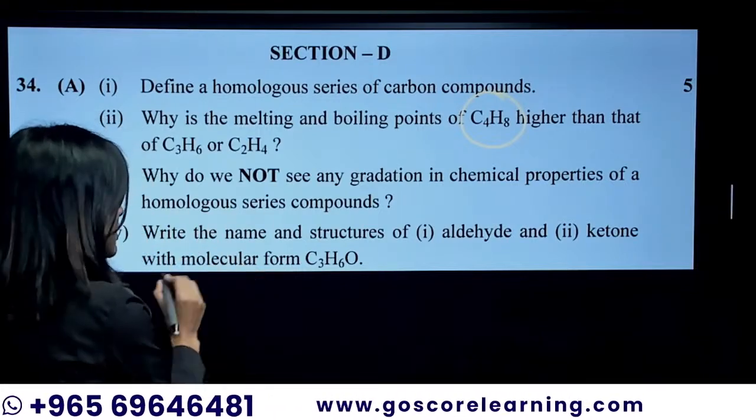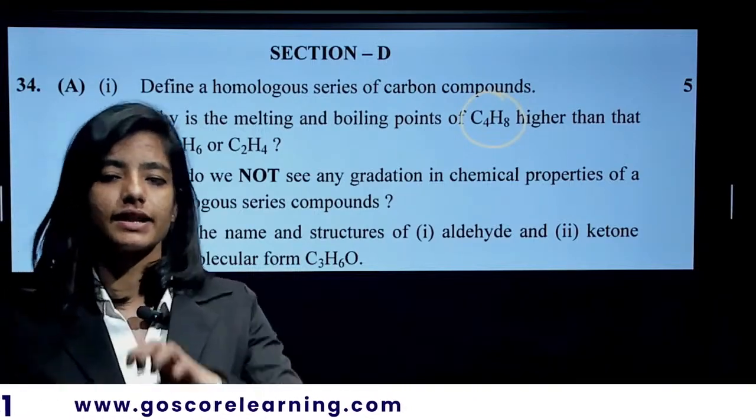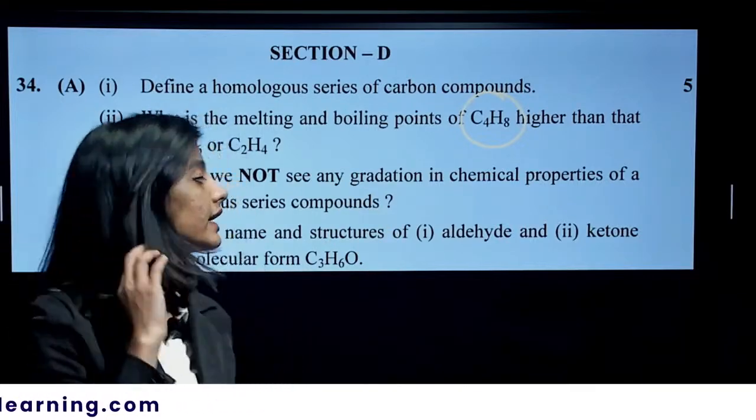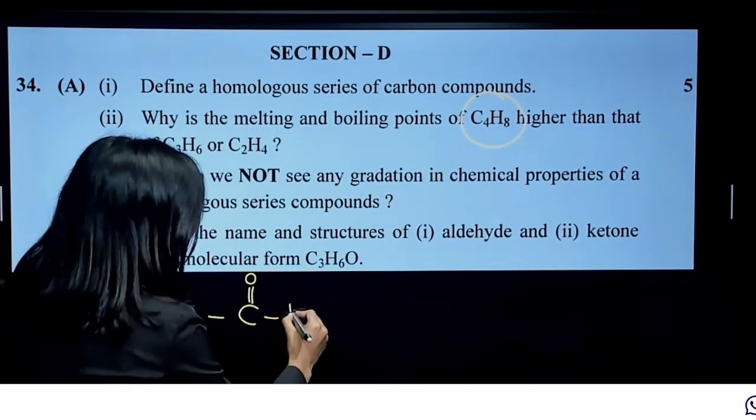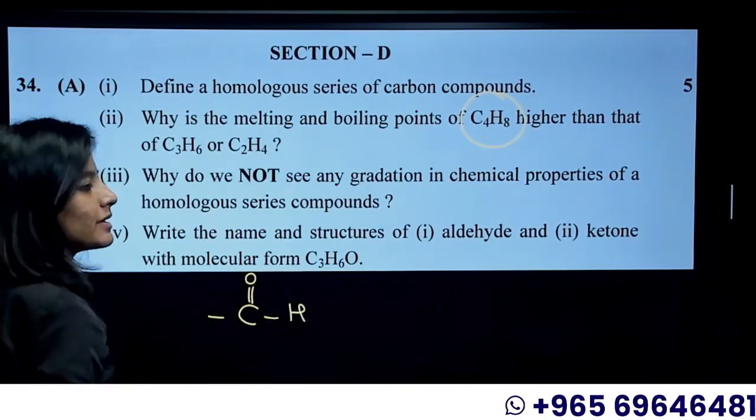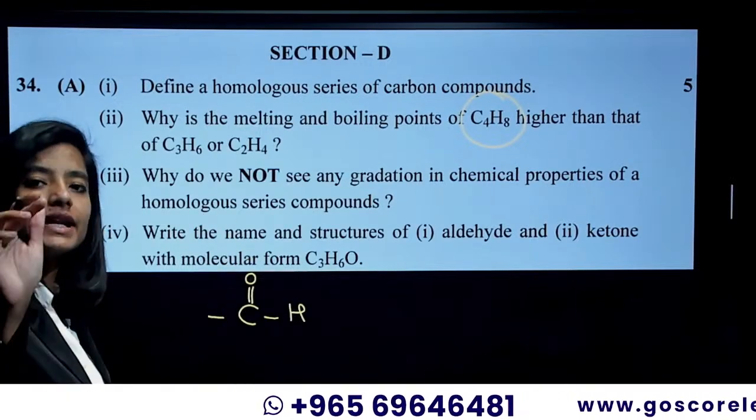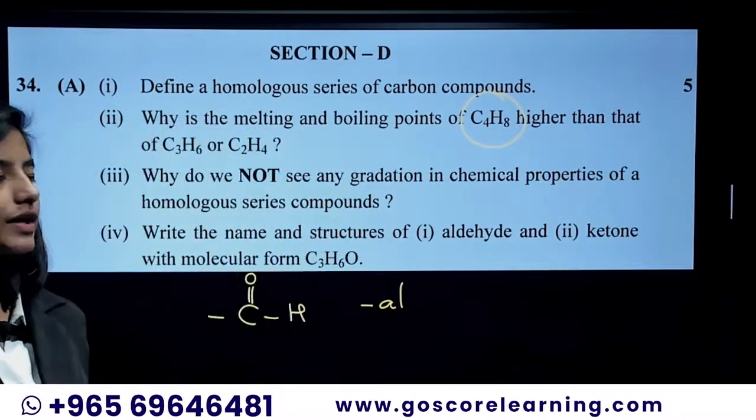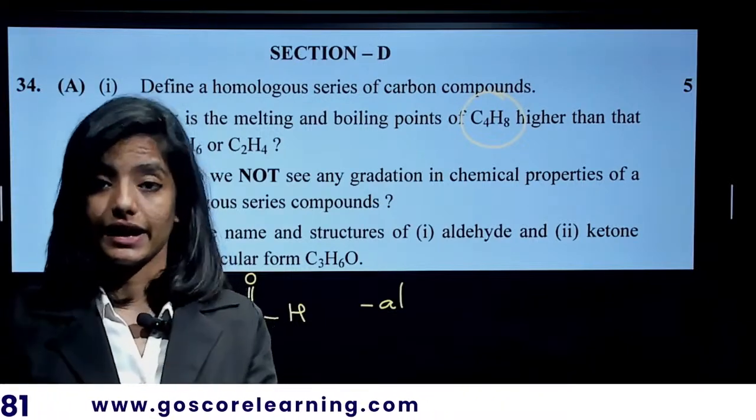You have to remember that aldehyde is a terminal functional group, which can only be present at the end of the carbon chain. It goes like this: C double bond O and the H. That is your aldehyde group, always present at the end of a carbon chain, a terminal functional group. And if it is an aldehyde, the name should end with Al. We also have to name them using IUPAC nomenclature, so the aldehyde name will always end with Al.